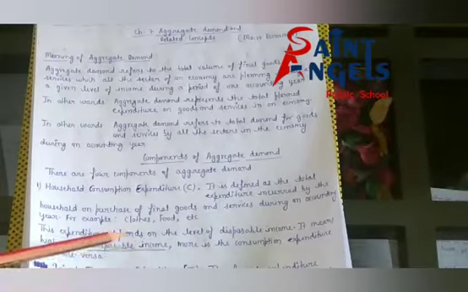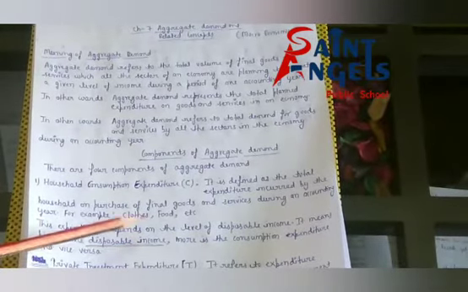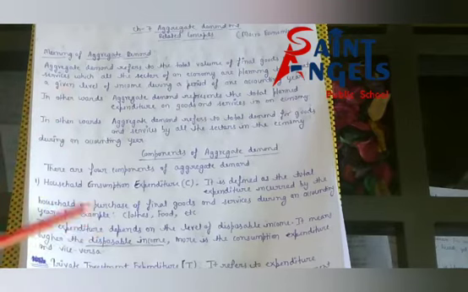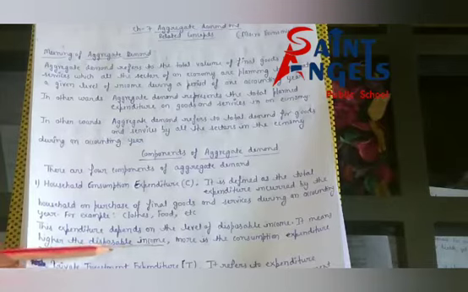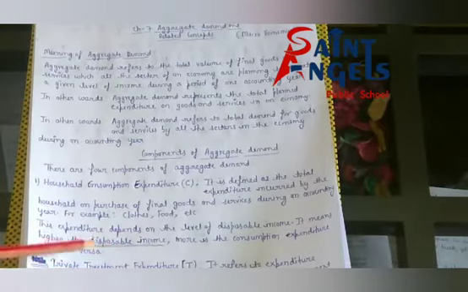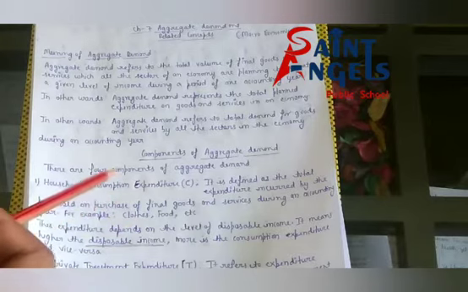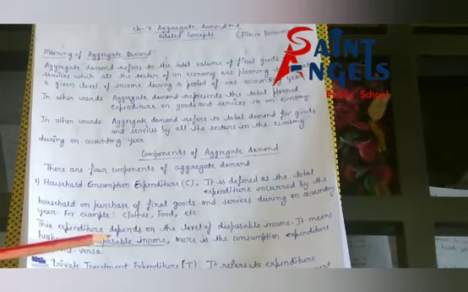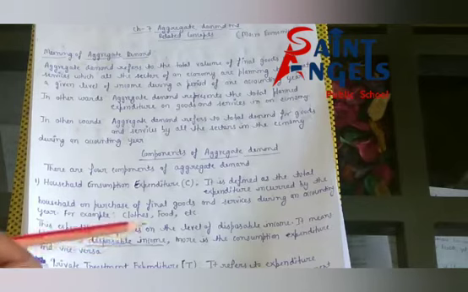Or saving. I hope all of you have understood. Always remember, disposable income relates to household sector, and household consumption expenditure depends on the level of disposable income. The higher the disposable income, the more the consumption expenditure, and the lower the disposable income, the less the consumption expenditure. Disposable income refers to the income from all sources which is available to households for spending either on consumption or saving.